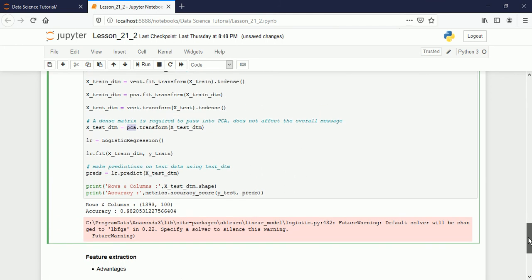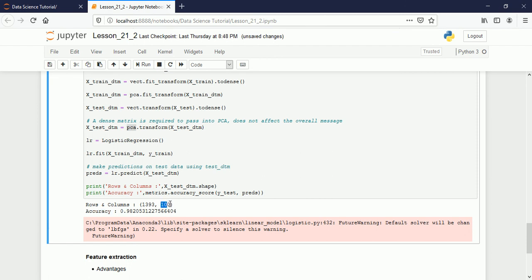Now see, friends, let's see the accuracy and compare it. Here we have only 100 columns, and still the accuracy is 98%. So this model is better than the previous model because this model is faster. We don't have that many columns.